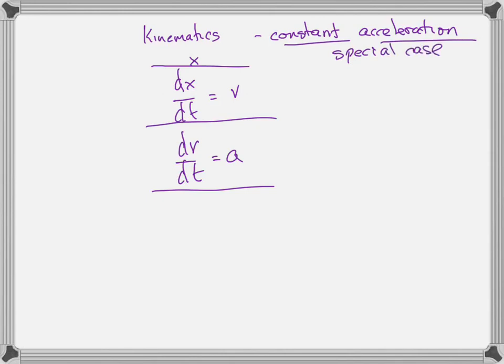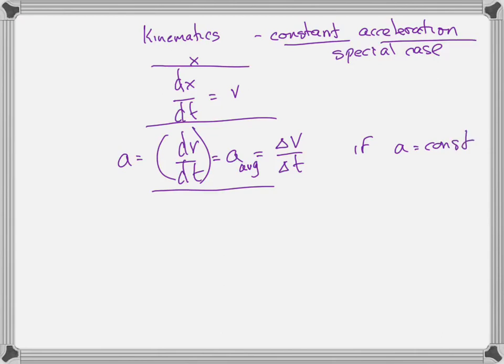So constant acceleration kinematics means that if you've got constant acceleration, remember we had a whole long discussion about the fact that the derivative is just equal to the average. The instantaneous acceleration is equal to the average acceleration if a is a constant.